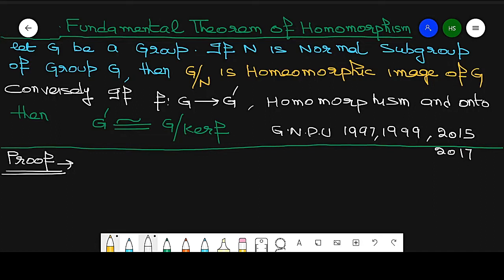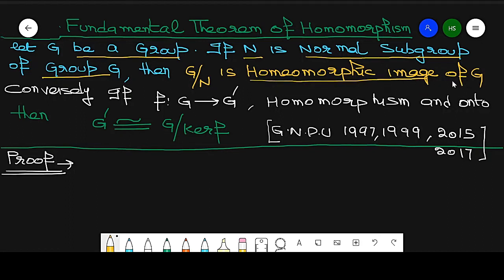Fundamental theorem of homomorphism. This is a very important theorem, so it is expected for the university examination. What is the statement of this theorem? Let G be a group, and N a normal subgroup of the group G. Then the quotient group G by N is a homomorphic image of G.